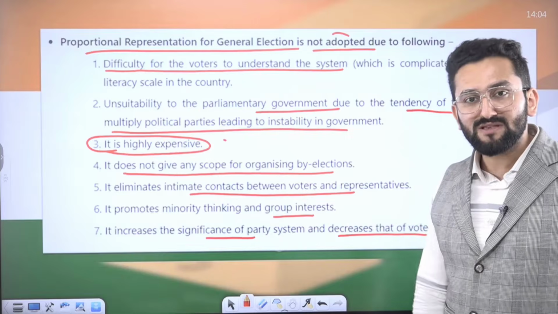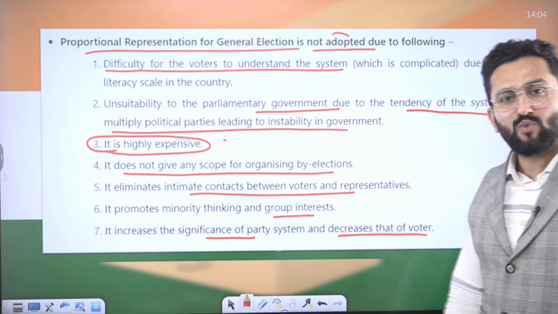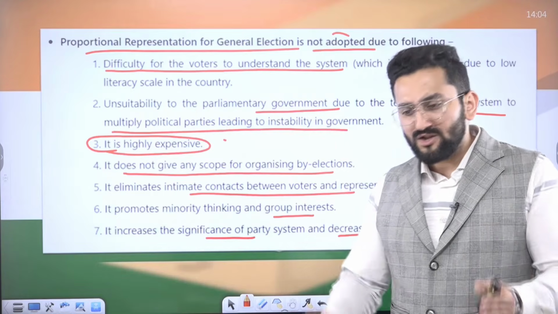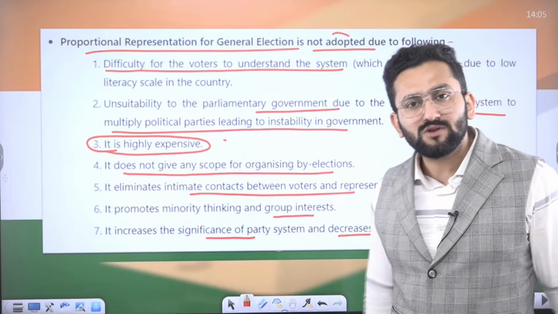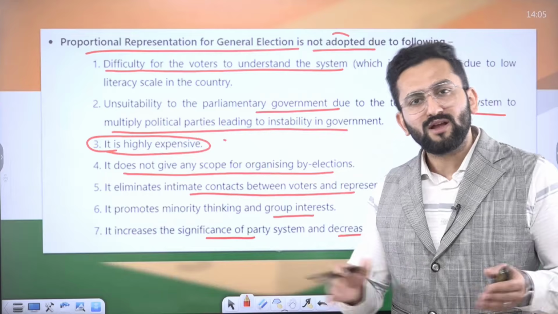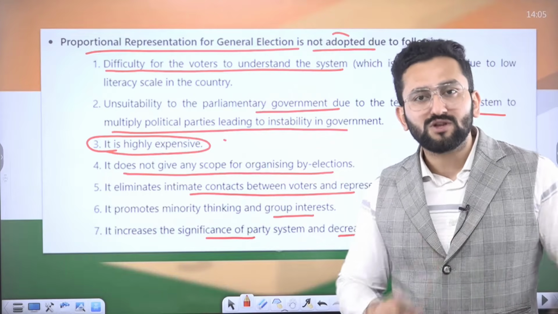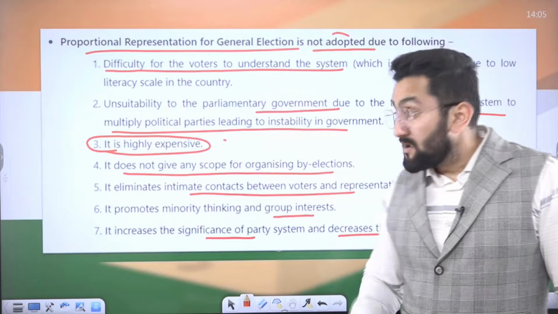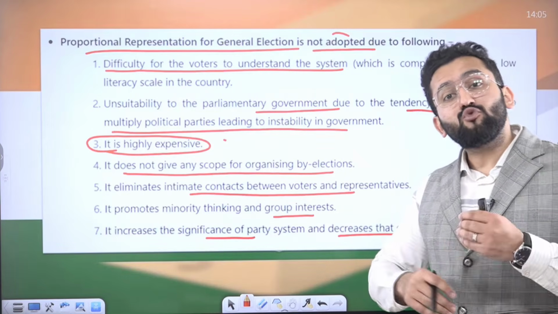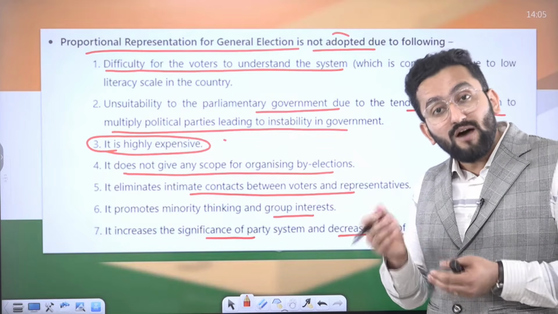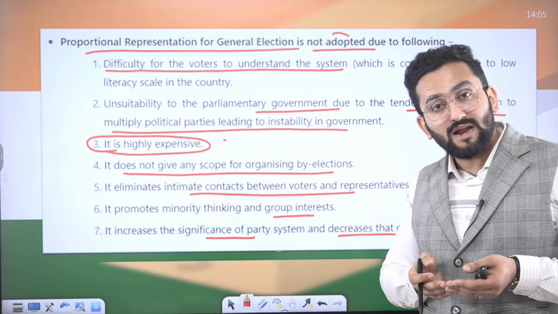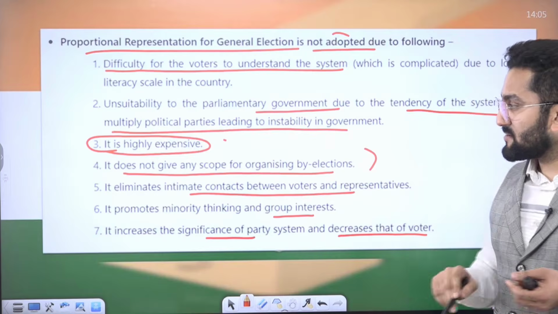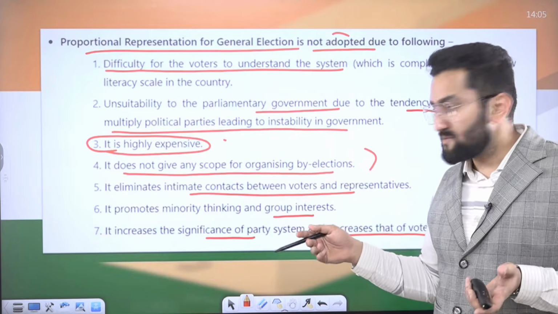It is highly expensive. Why? Because in a general election, you are using territorial representation. You have EVMs on different booths, and we know from these booths these many votes were given to this party or this candidate. But in this case, you have to recount. You have to use this ballot, right? So this would be quite tough. It does not give any scope for organizing a by-election. By-election possibility is not there.